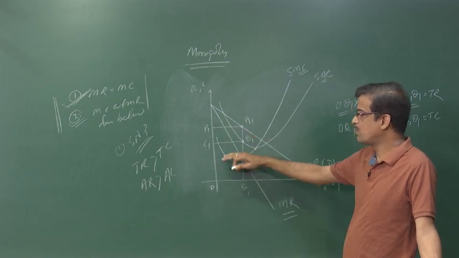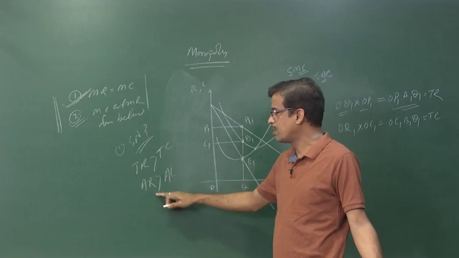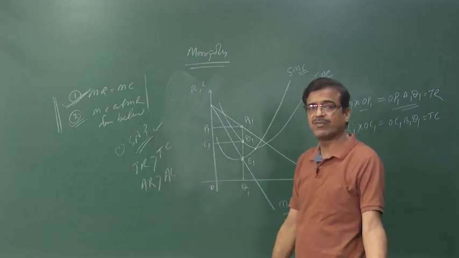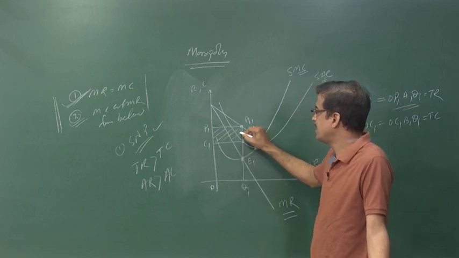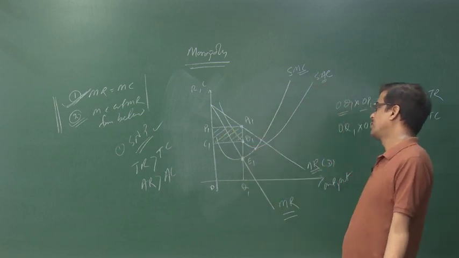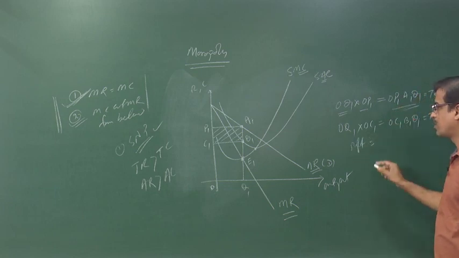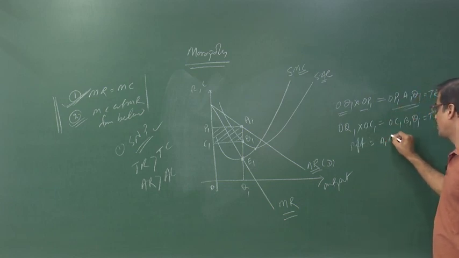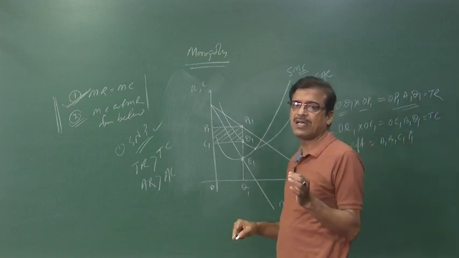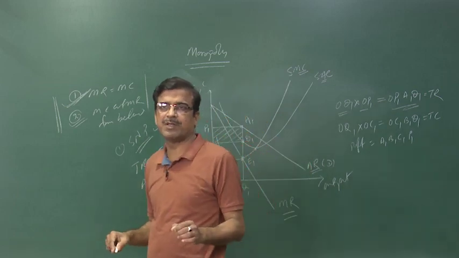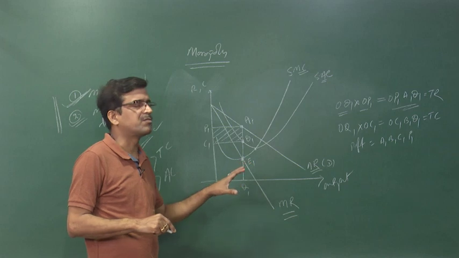So, revenue is more than the cost. When total revenue is more than the total cost, there is the existence of profit. So, what is the profit area? This particular shaded area is to be treated as the profit. When you take the difference between the revenue and cost, profit is A1B1C1P1. So, this area A1B1C1P1 is called the supernormal profit.